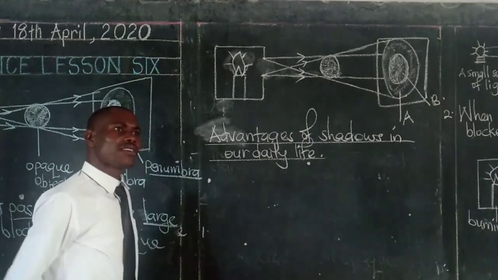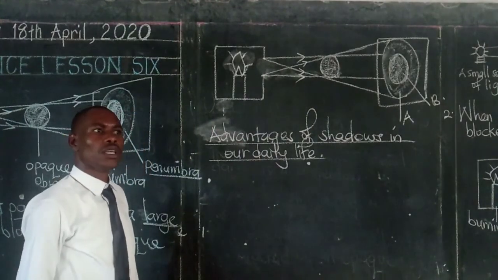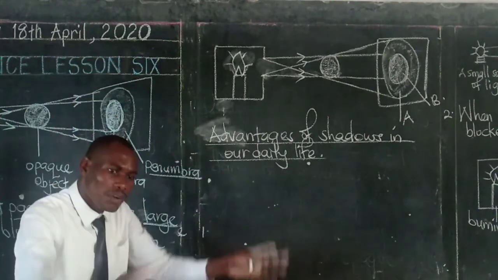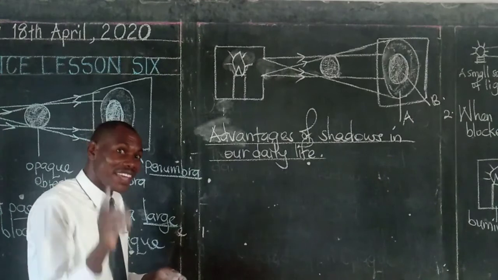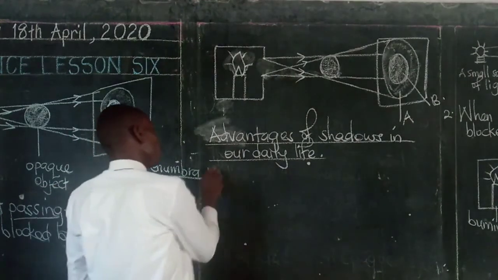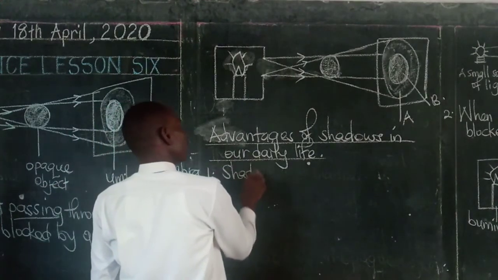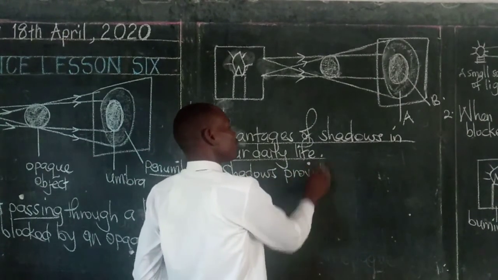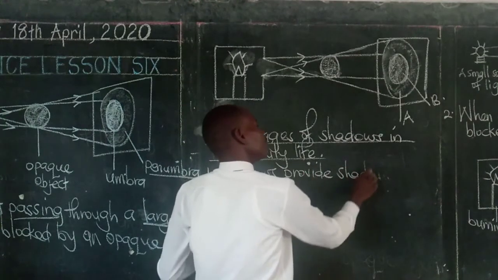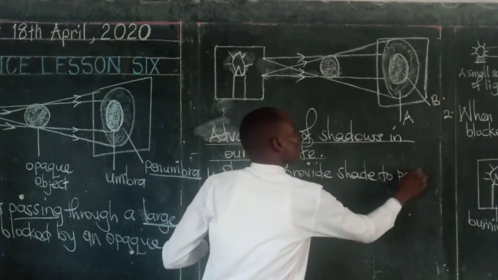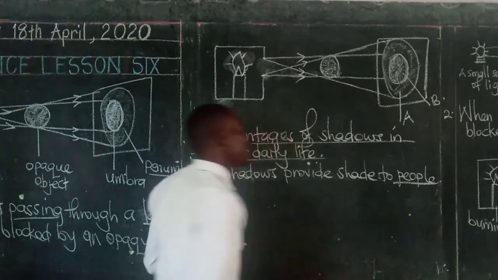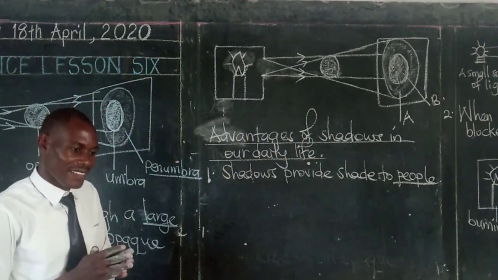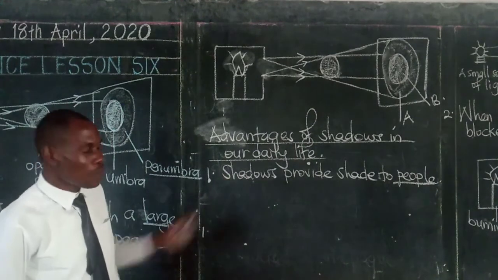I want you to take an example of a tree. When light shines on it, what is it producing? The shadow is formed under it, and that shadow is shade. So we can say that shadows provide shade to people. This one here likes sitting under trees because of the presence of fresh air. So shadows provide shade to people.